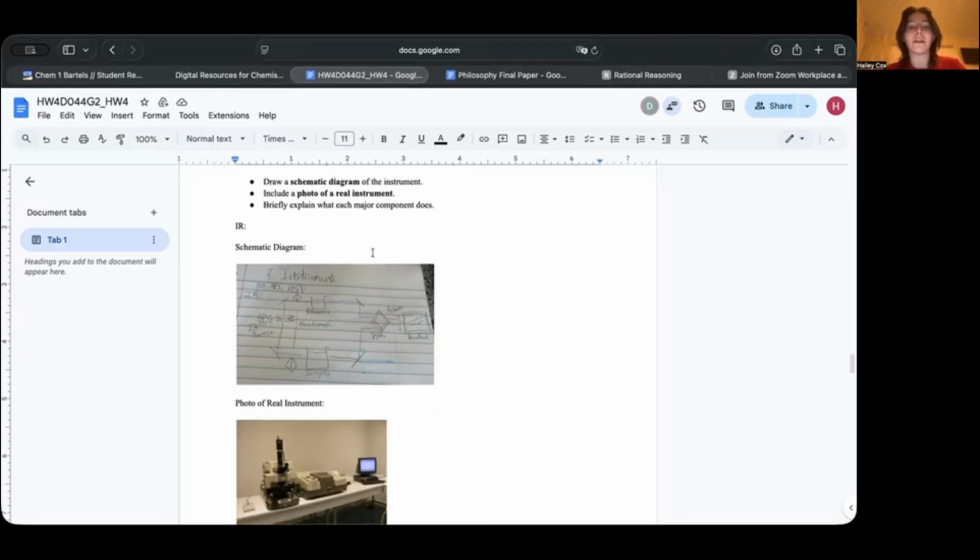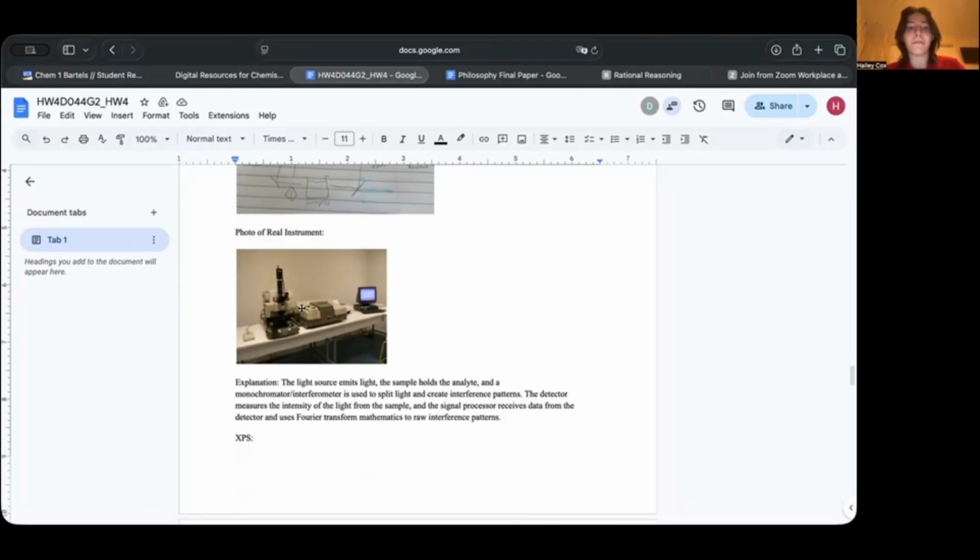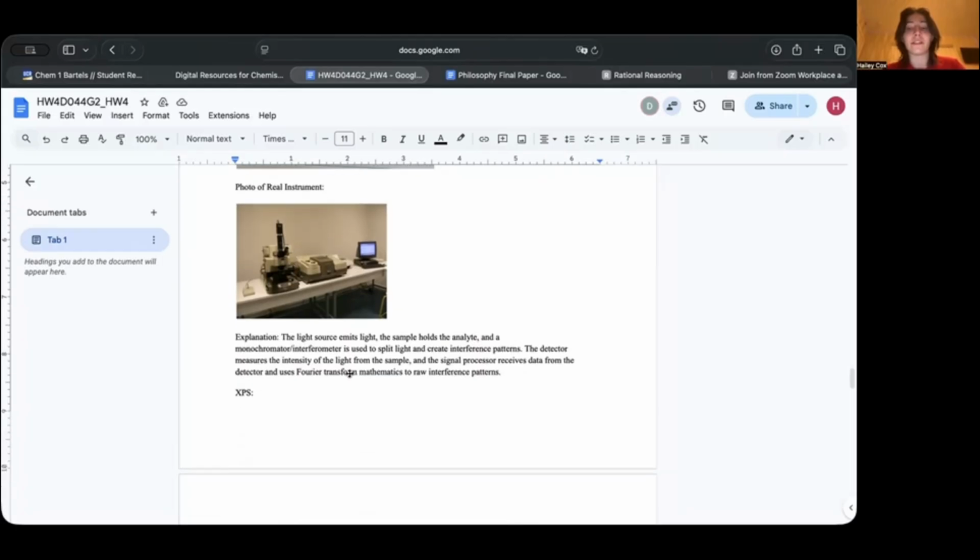And so first I did the IR, and this is the schematic diagram showing how the IR works on a piece of paper and also the different parts to it. And this is the photo of the real instrument, and then I'll get into the explanation of each part of the instrument. So the light source emits light, and the sample holds the analyte.